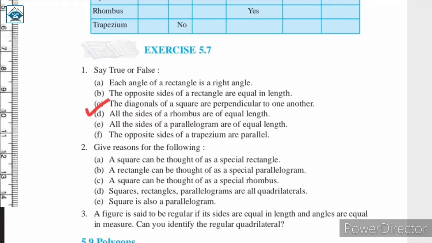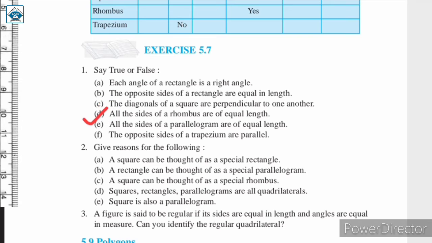Next, the diagonals of a square are perpendicular to one another. When we were discussing the properties of a square, I had mentioned that its diagonals are equal to one another and are perpendicular bisectors. So here we are only asked about perpendicular. What are we told? The diagonals of a square are perpendicular to one another. So again this statement is true.